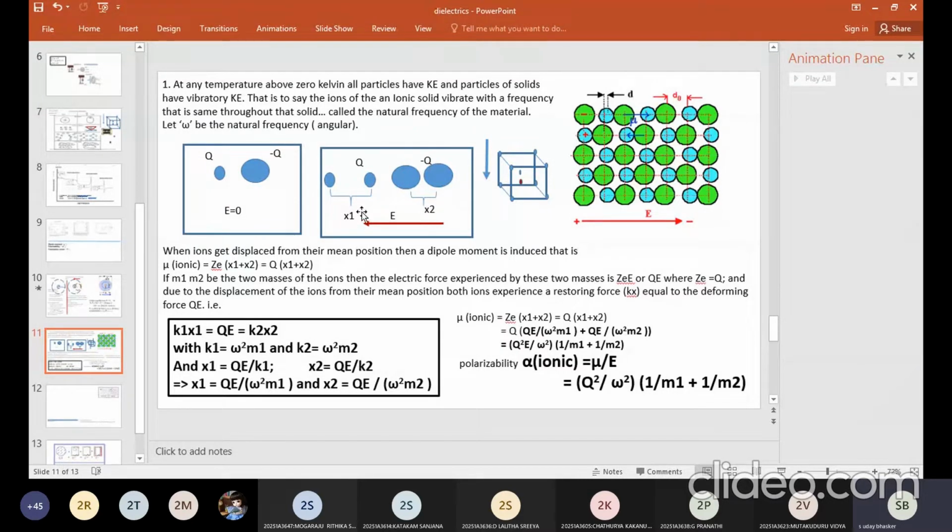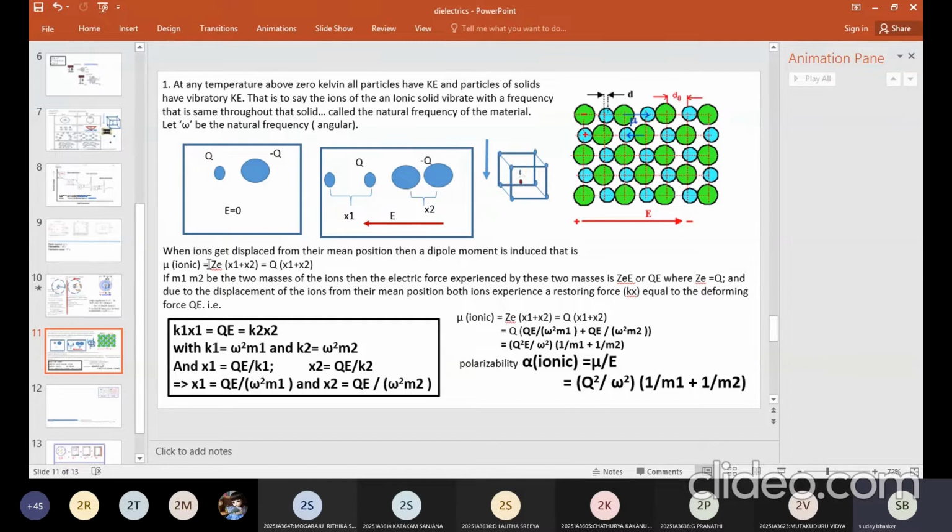be different. Let me say x1 is the displacement of the cation and x2 is the displacement of the anion, because of which a net dipole moment gets generated. This is x1 plus x2. Whatever you see in this figure, the distance between the negative charge center and the positive charge center will be x1 plus x2, and the charge is q.